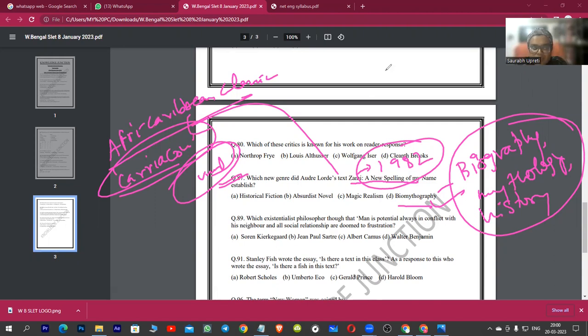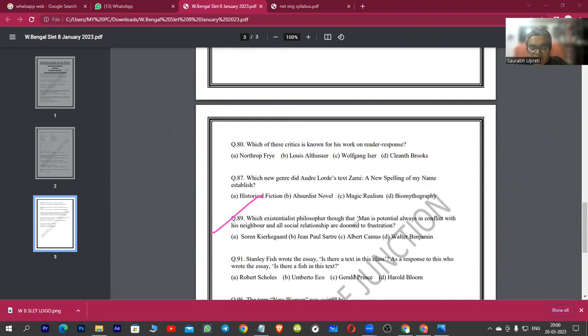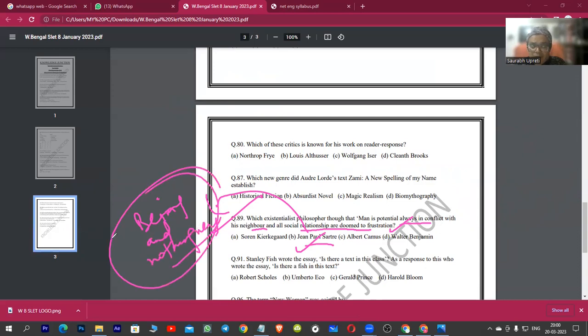Okay, so next question, which existential philosopher thought that man is potentially always in conflict with his neighbor, and all social relations are doomed to frustration? So the answer is none other than Jean-Paul Sartre. Yes, guys, Jean-Paul Sartre is known for Being and Nothingness, and he is known as a writer who basically refused the Nobel Prize politely.